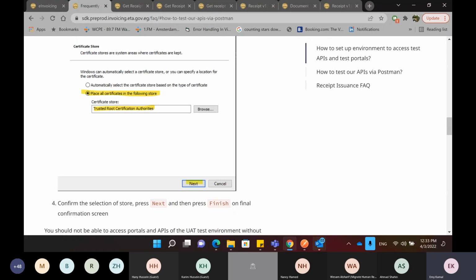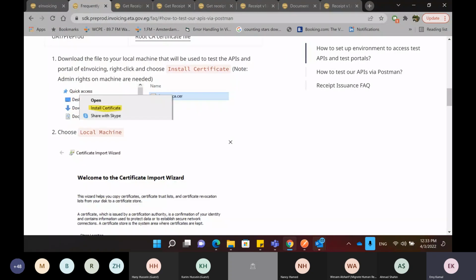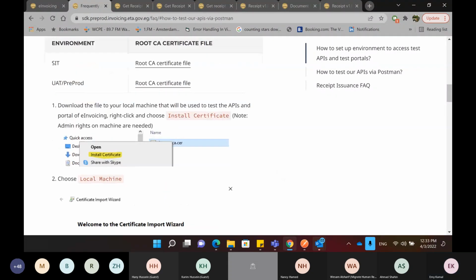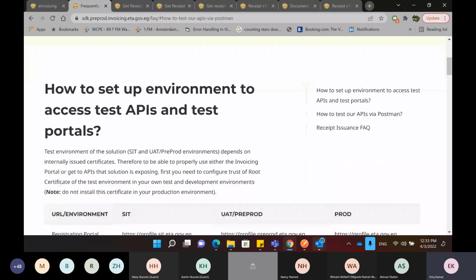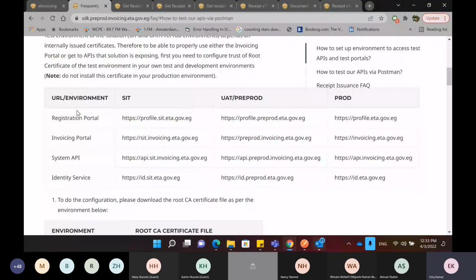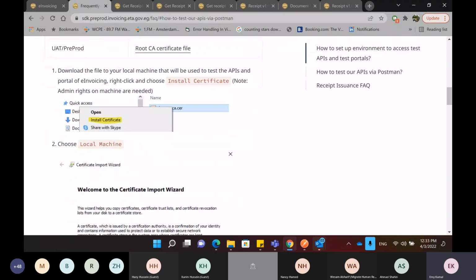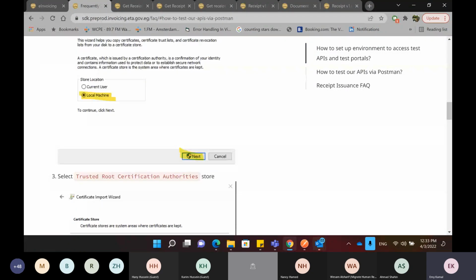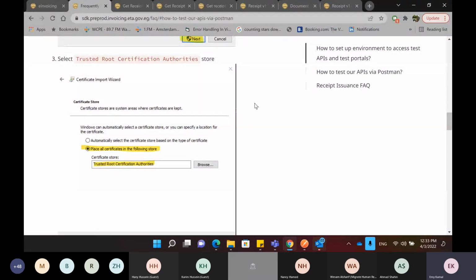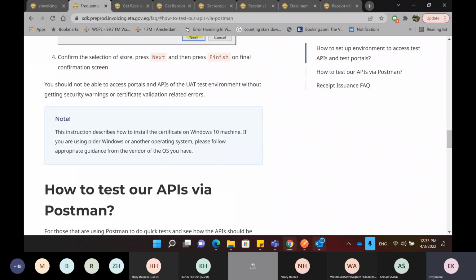And at the top as well, you will find information about the different portals that we have: registration, invoicing portal, APIs, identity service, and the certificate files that you need to install on your device so you're able to use the different environments. So this is all with screenshots to make it easier for you to start testing the APIs.